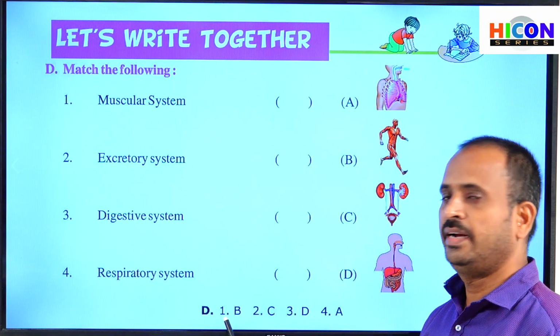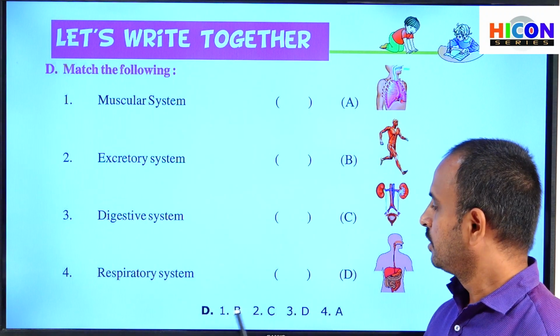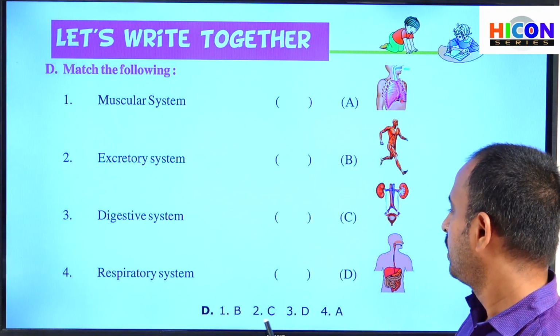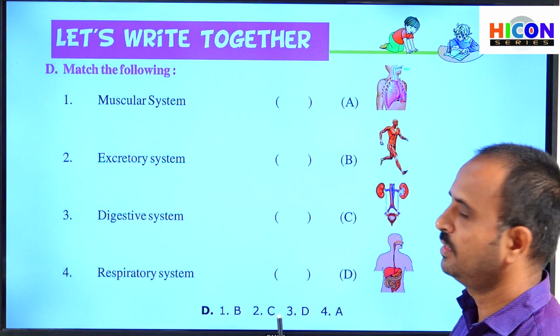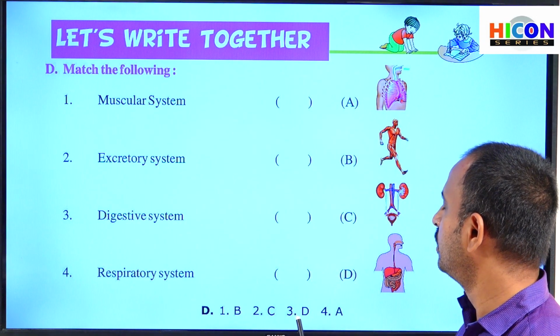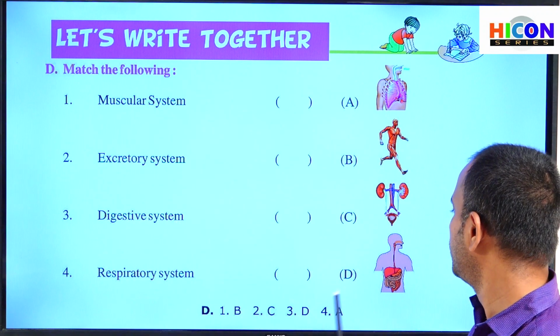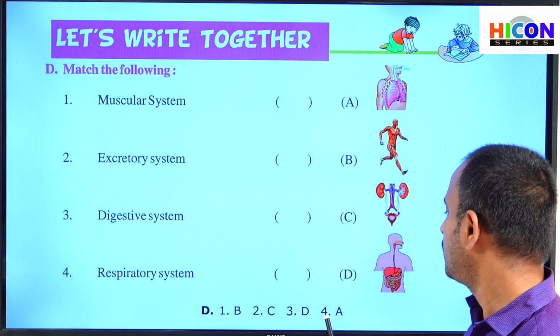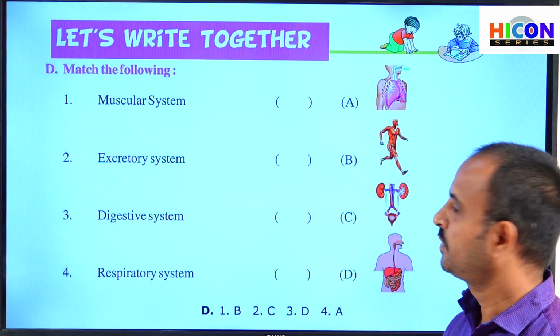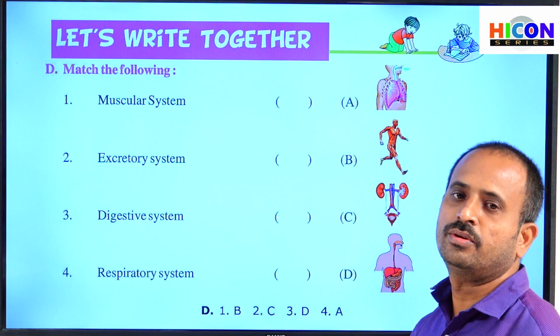So children, write these answers in your notebook. The answer for the first one is B. Muscular system is picture B. Answer for second one is C. That is excretory system is C. And answer for third one, digestive system, is D. And answer for the fourth system, respiratory system, is A. That is the first picture. So note down this in your notebook.